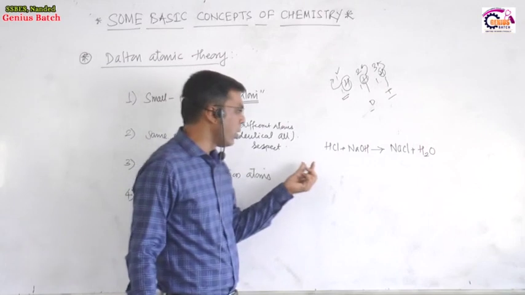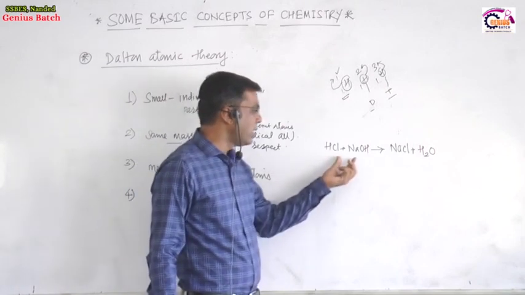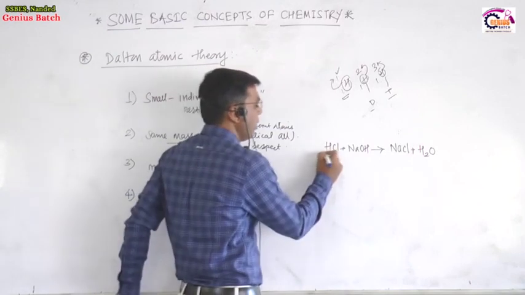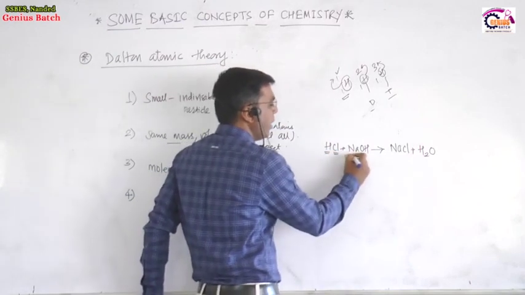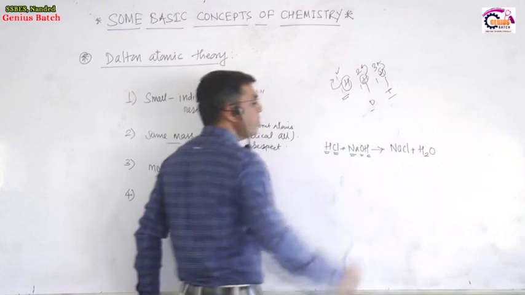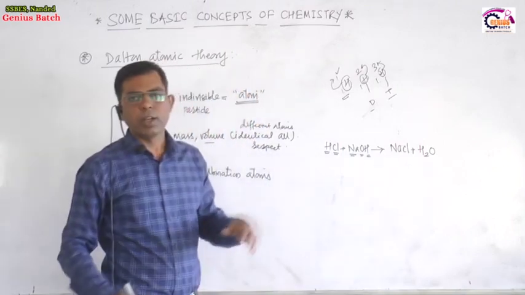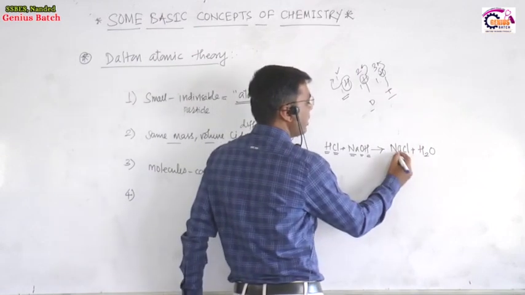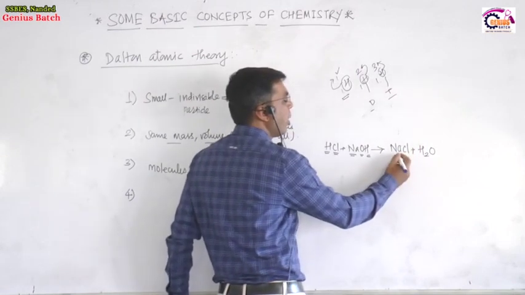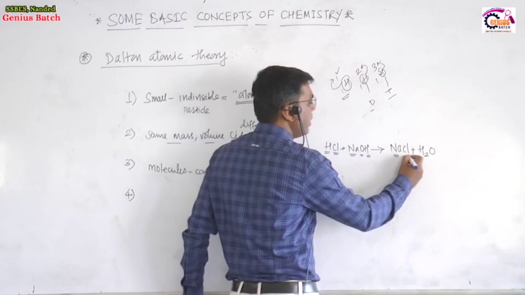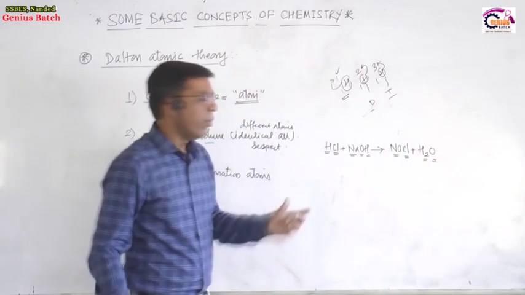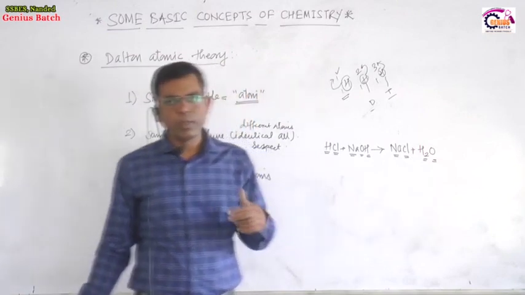Now let us observe the atoms present on the reactant side. Which atoms are present? Hydrogen, chlorine, sodium, oxygen and hydrogen. After completion of the reaction, can we observe the same atoms on the product side? Na, sodium, Cl, hydrogen and oxygen. Means what happens when the reactants are converted into the products?